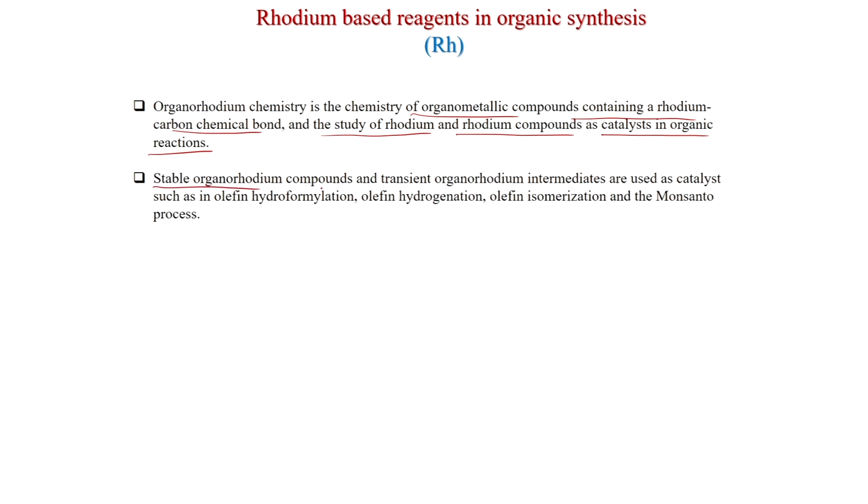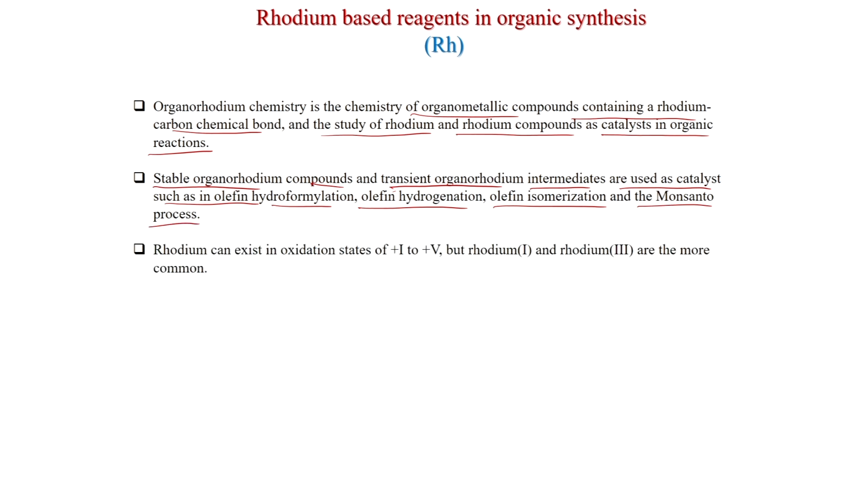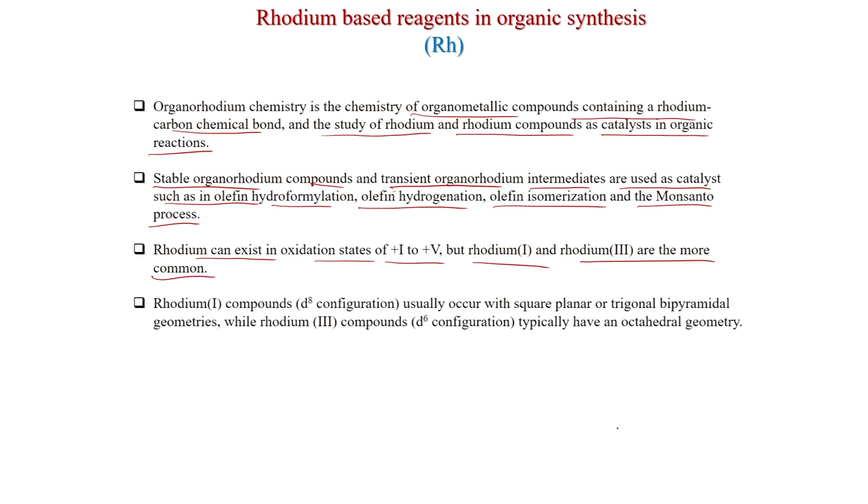Stable organorhodium compounds and transient organorhodium intermediates are used as catalysts in olefin hydroformylation, olefin hydrogenation, olefin isomerization, and the Monsanto process. Rhodium can exist in oxidation states of +1 to +5, but rhodium 1 and rhodium 3 are the more common. Rhodium 1 compounds, d8 configuration, usually occur with square planar or trigonal bipyramidal geometry, while rhodium 3 compounds, d6 configuration, typically have an octahedral geometry.